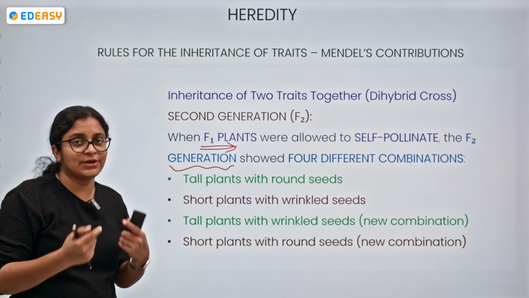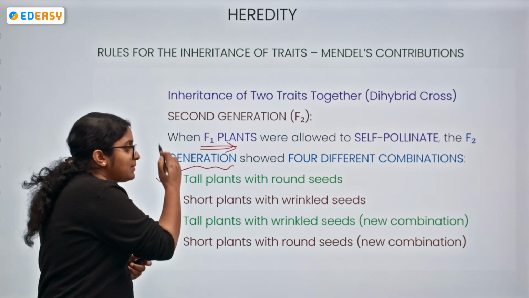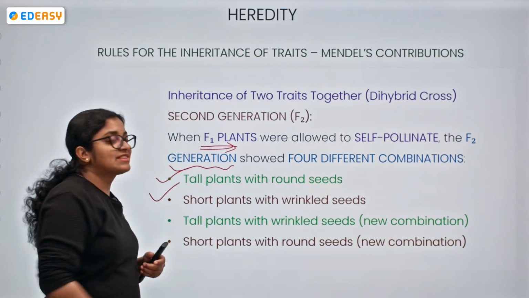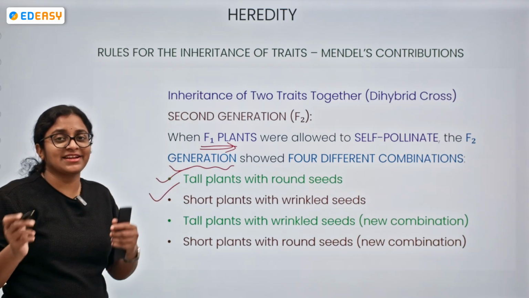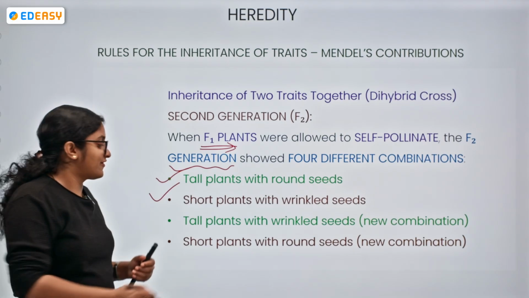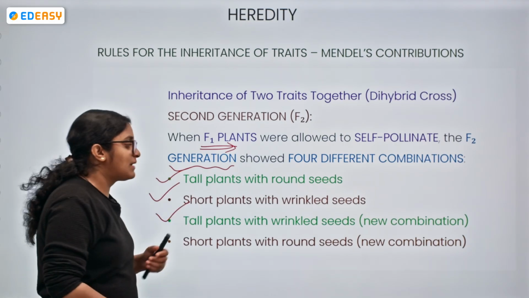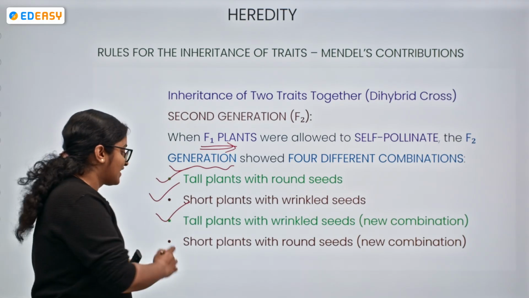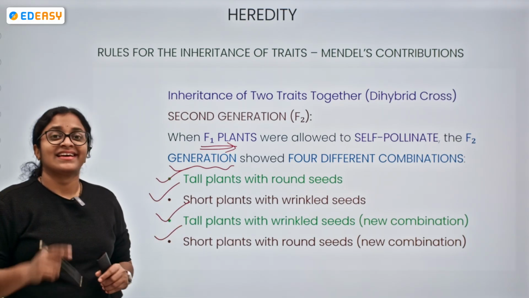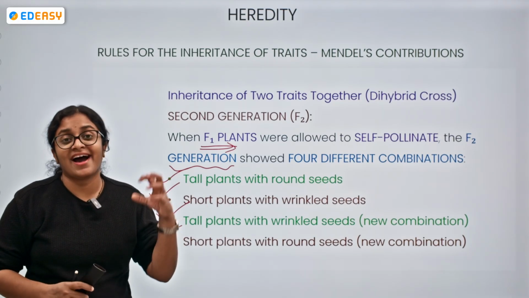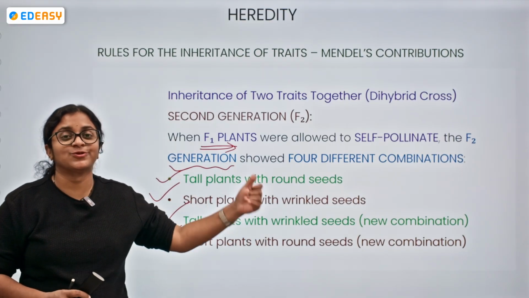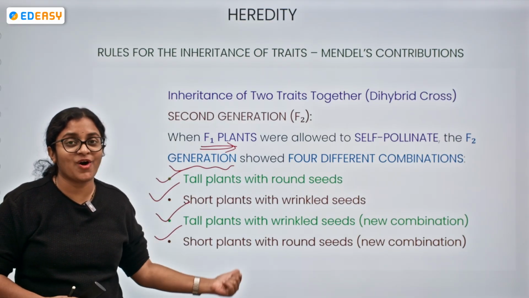What are those four different combinations? The tall plants with round seeds, one combination. Short plants with wrinkled seeds, the second combination. And the new combinations: tall plants with wrinkled seeds and short plants with round seeds. Now you understood how sexual reproduction is giving rise to variation within the offspring.